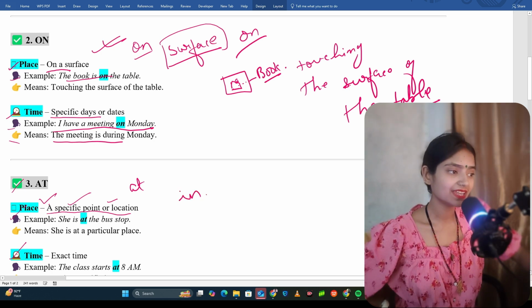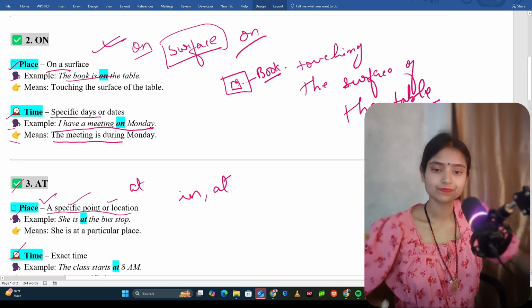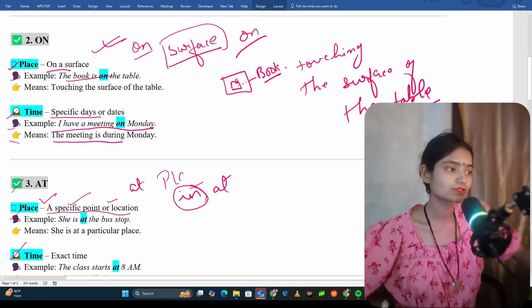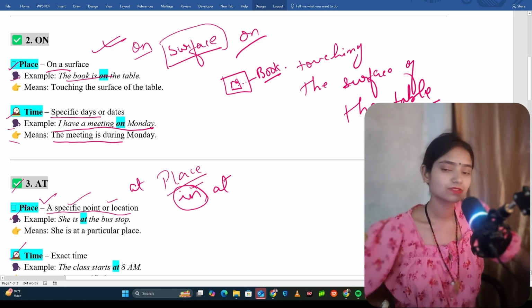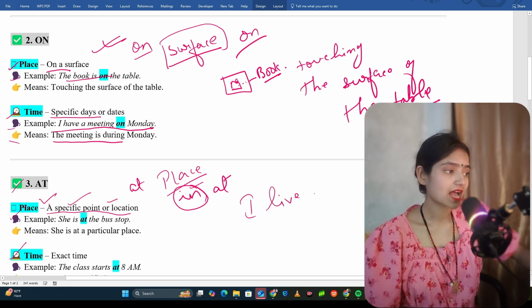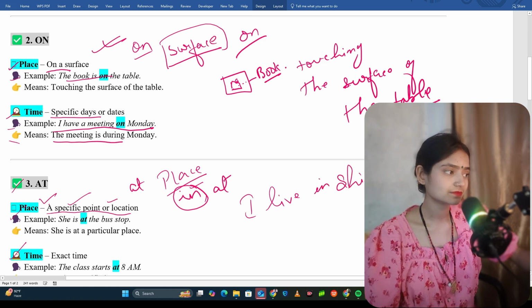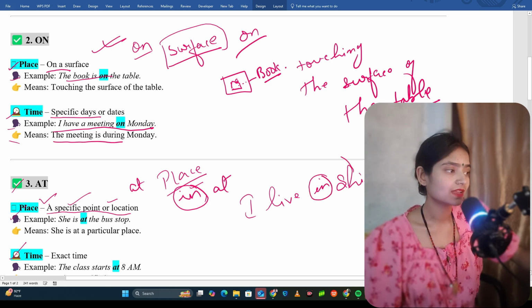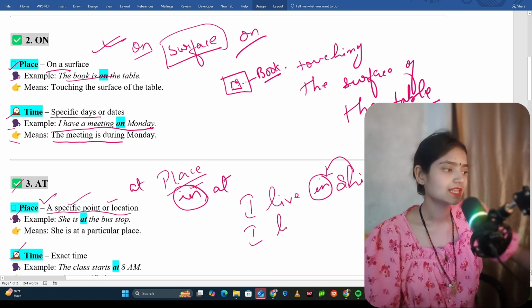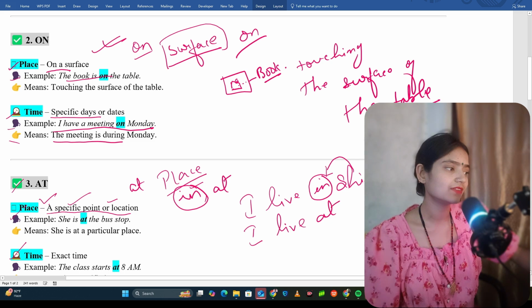Now see, even in also talks about place, so don't get confused. For example, I will say I live in Shillong. Means inside Shillong I'm living. What if I give a particular place, meaning an exact location? Suppose I say I live at golf link.